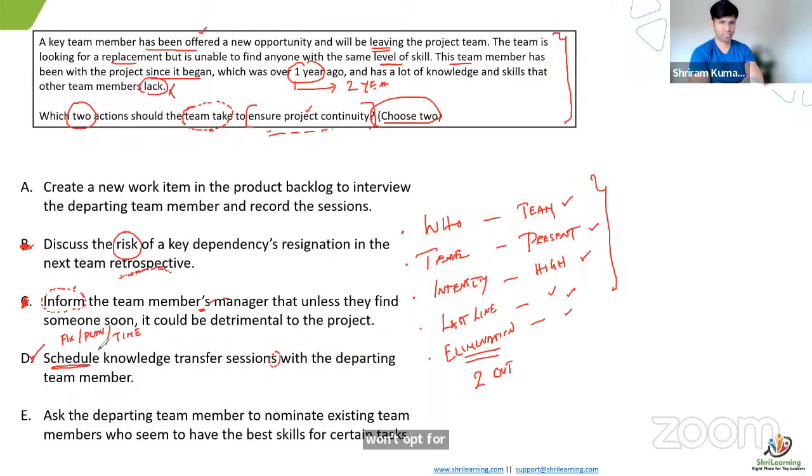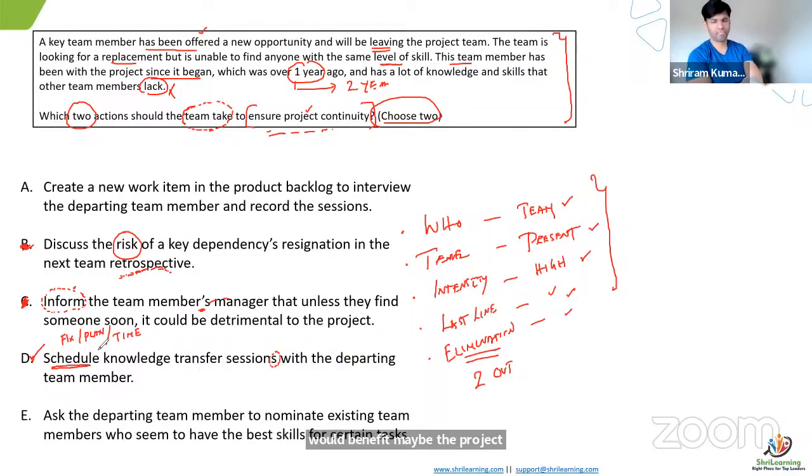So why do you need more or less the same? If you have some member who has good skill sets for the tasks which are needed, maybe in one person you may not find that. The person who is departing and has worked with that team knows the skill set of the other members, and that could benefit the project.